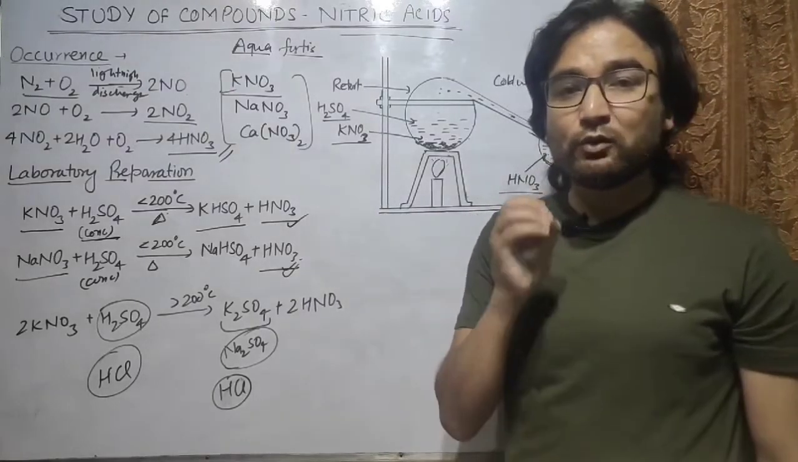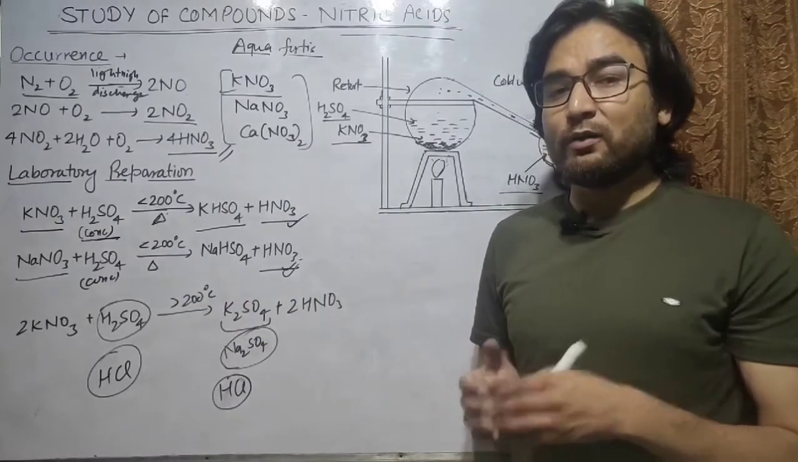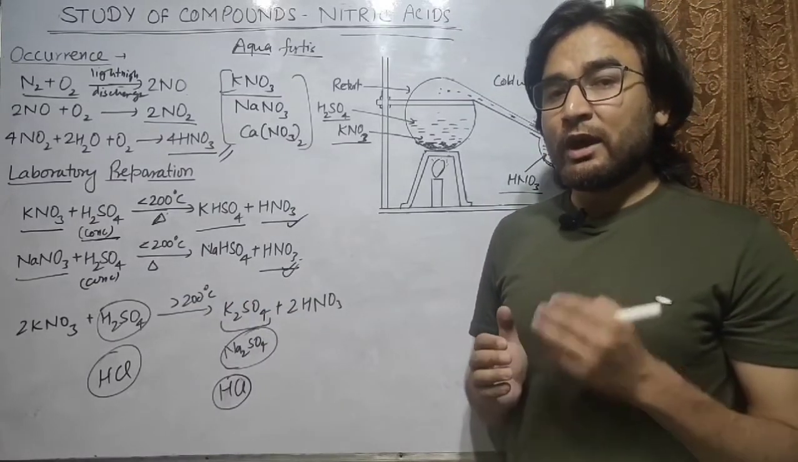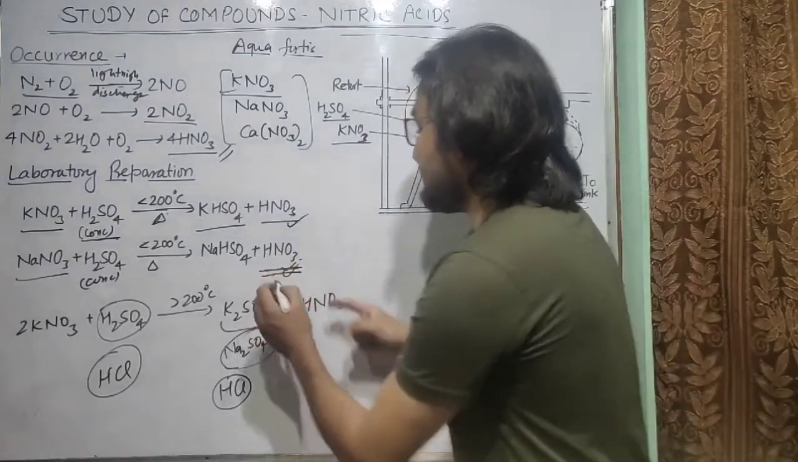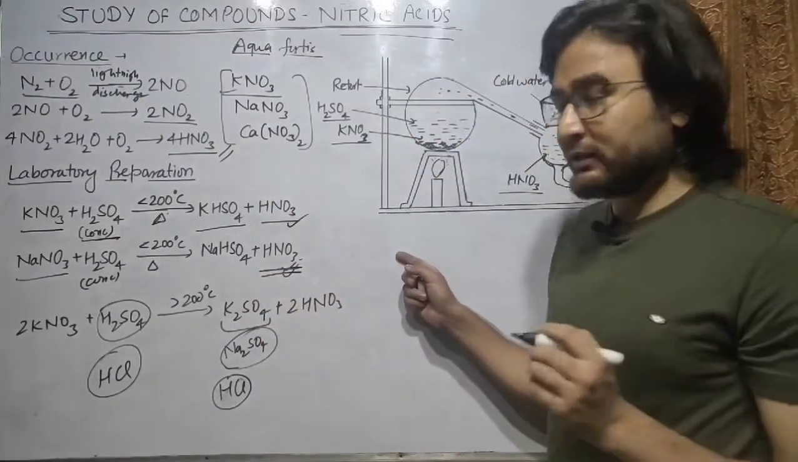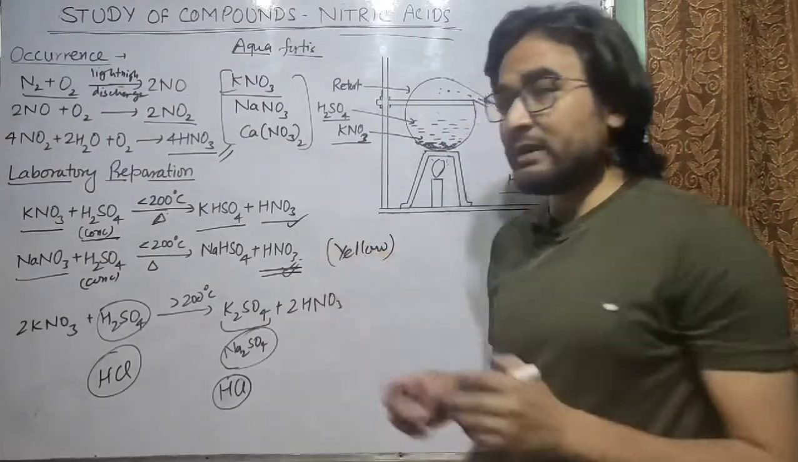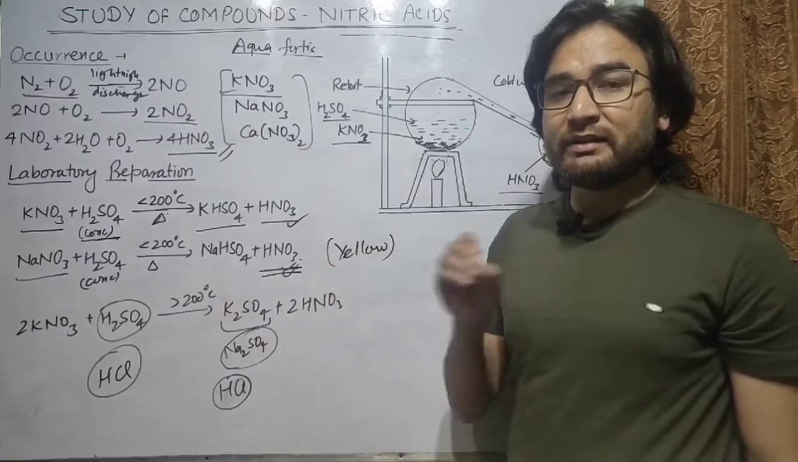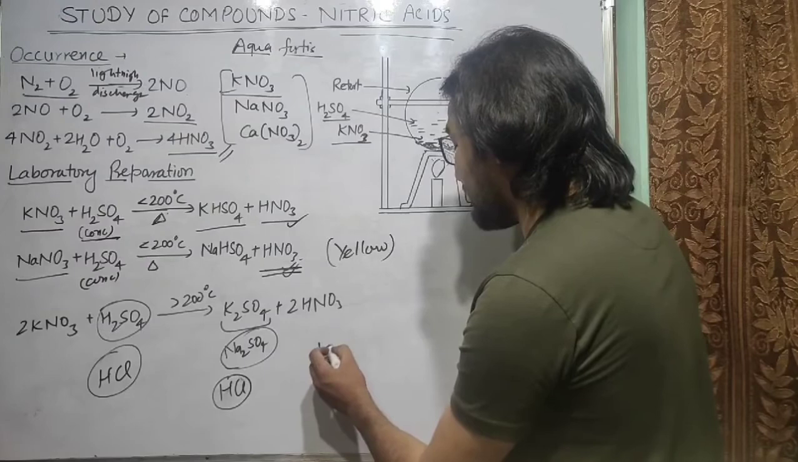So therefore we cannot use HCl. We can use H2SO4, because H2SO4 is non-volatile while HCl is volatile. You have to remember one more point, that the HNO3, that is nitric acid, that we get here is slightly yellow in color. So the question may be asked, why is the nitric acid yellow in color? That is because of decomposition of nitric acid.